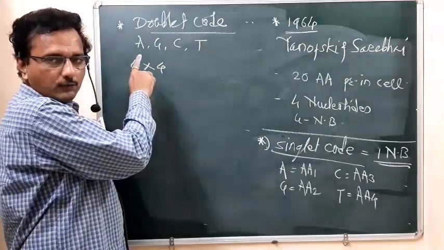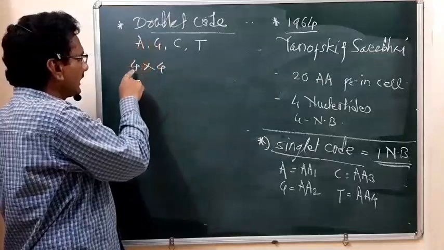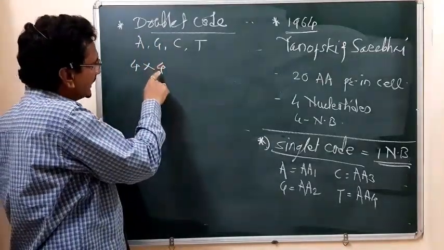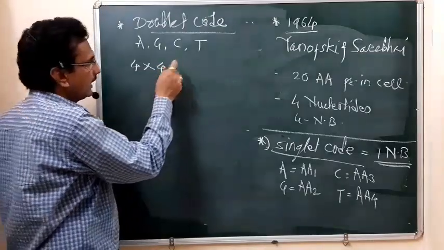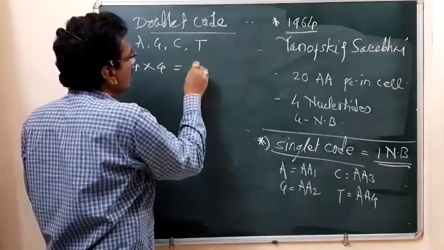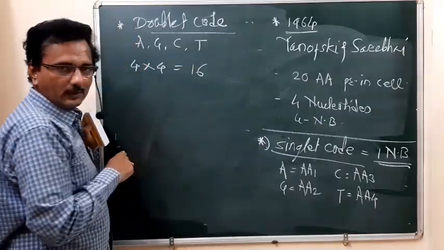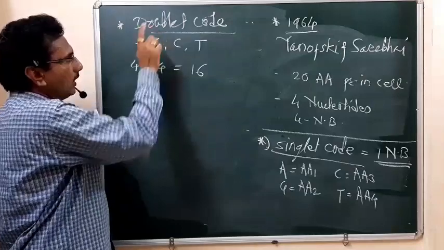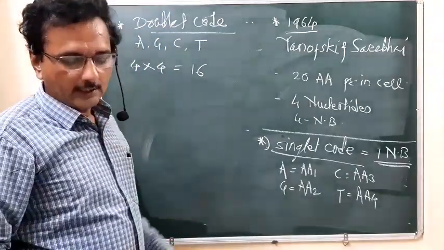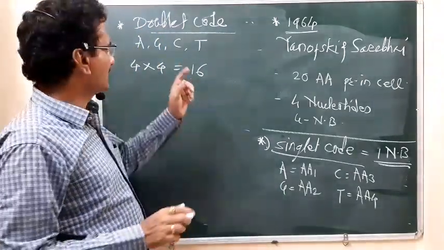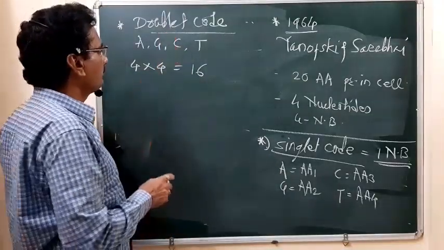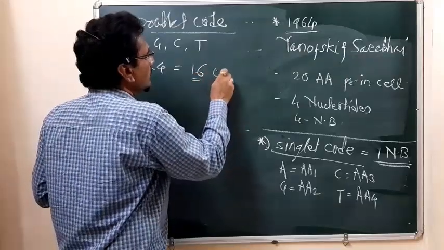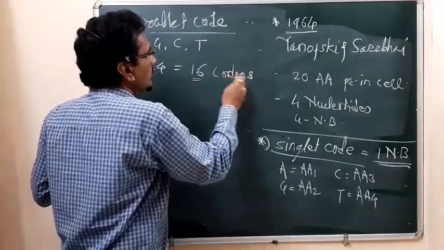4 into 4 means any one of these 4 can be taken, and the second can also be any of these 4. So how many codons will be possible? 16 codons will be possible. When the codon is formed from 2 nitrogen bases, that codon is called a doublet code, and 16 codons will be possible.